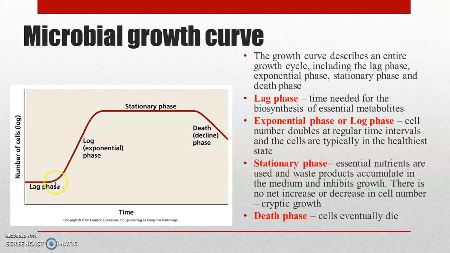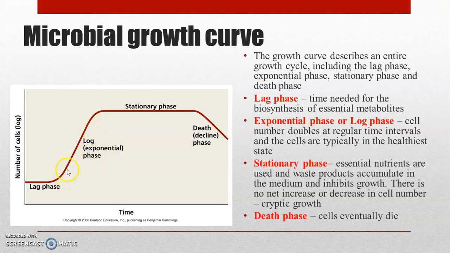Once the cells are activated, all the metabolic machinery within the cells is fully functional, and after that the nutrients in the medium can be utilized by the cells, and the cells will grow, that is, they increase in number. And that is the second phase, the log phase or the exponential phase.